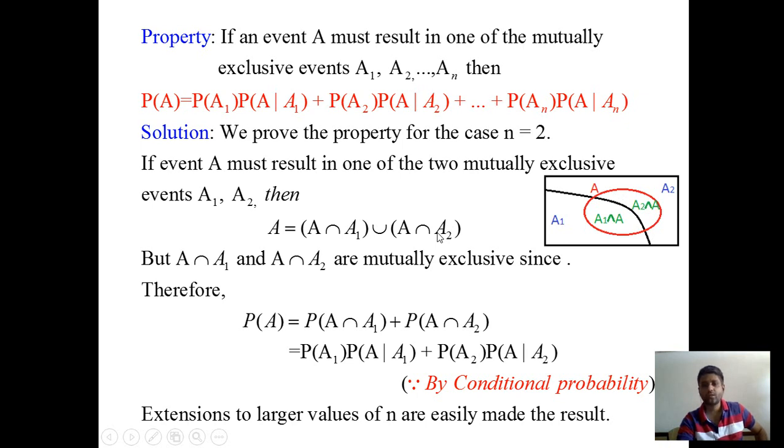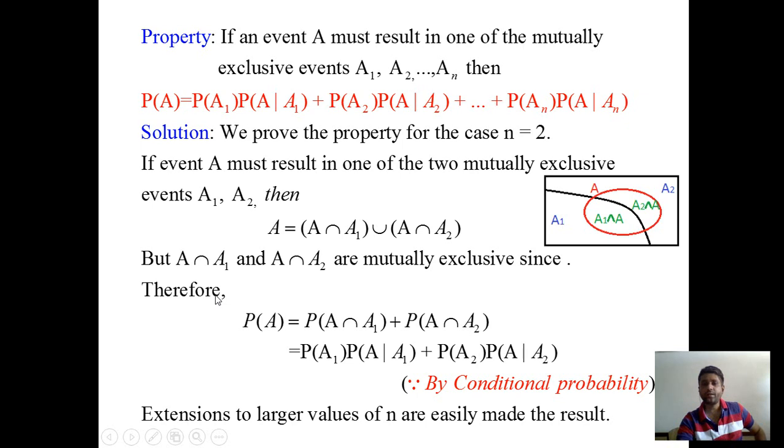So A can be represented in terms of two mutually exclusive events. Why mutually exclusive? Because the intersection of the events A intersection A1, the left hand side portion, and A intersection A2, the right hand side portion, is phi. So they are mutually exclusive.